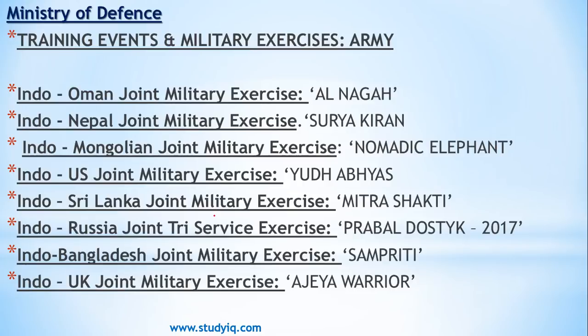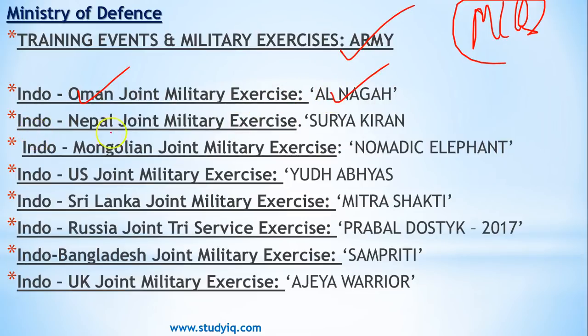With this, dear friends, today I have some important items, right? You find this sort of questions as well, MCQ questions. This is pertaining to the Indian Army's military exercises with its counterparts of different countries. So the first one is India and Oman. Oman is an Arabic country. It shares a border with the Arabian Sea. So India and Oman's military exercise is known as Al Naga.